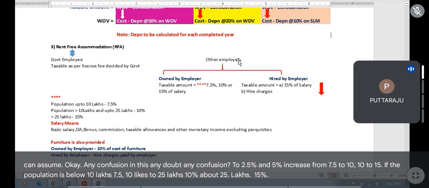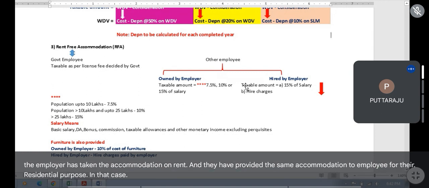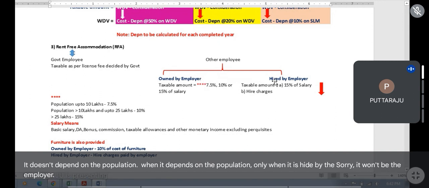If the accommodation is hired, that means the employer has taken the accommodation on rent and has provided the same accommodation to the employee for their residential purpose. In that case, whatever amount he paid as hire charges or 15% of salary, in this case a flat 15%, it doesn't depend on the population. It depends on the population only when it is owned by the employer. If it is hired, the least of the following will be taxable. What are those? Actual hire charges.